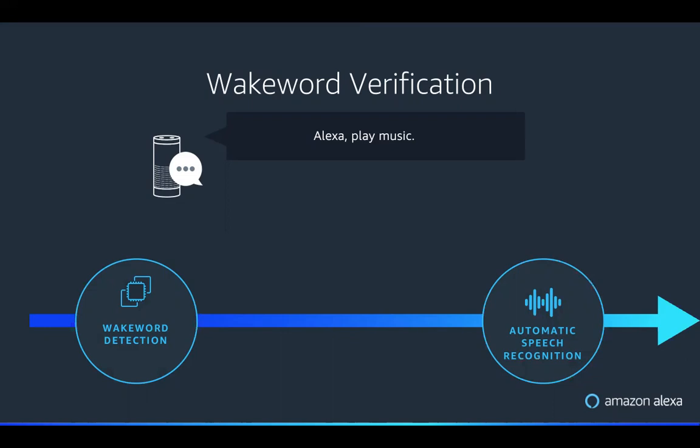Our problem is Wakeword verification, and this happens after Wakeword detection, but before speech recognition. The goal here is to determine whether the user actually said the Wakeword, and also whether they intended to say the Wakeword.